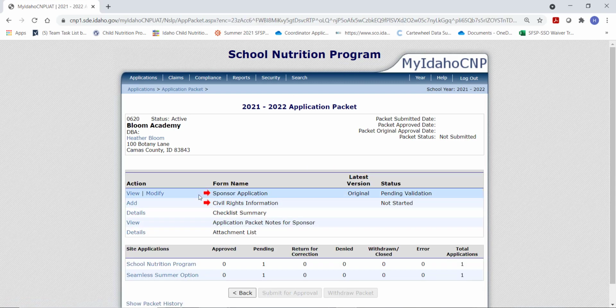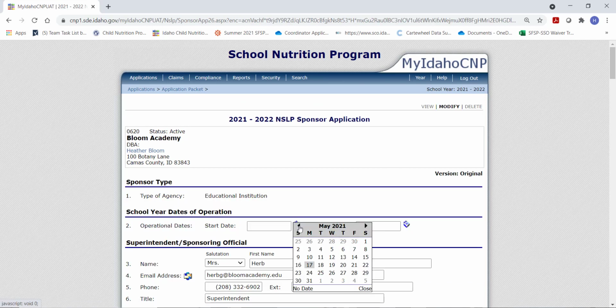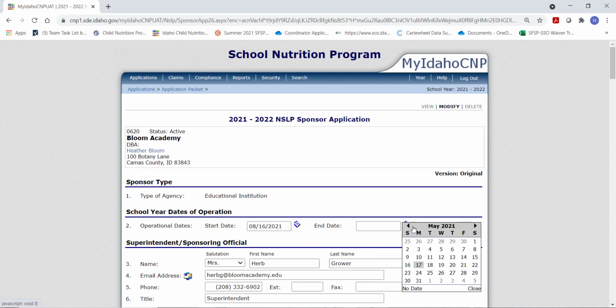You can see our sponsor application and civil rights section need to be updated, so we will click Modify. Our start date is August 16th. Our end date will be in May of 2022, on the 27th.